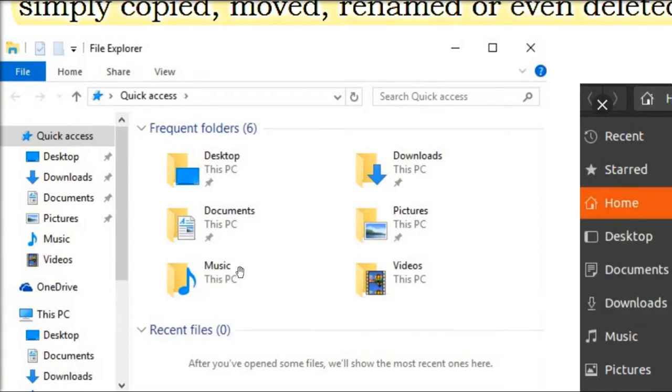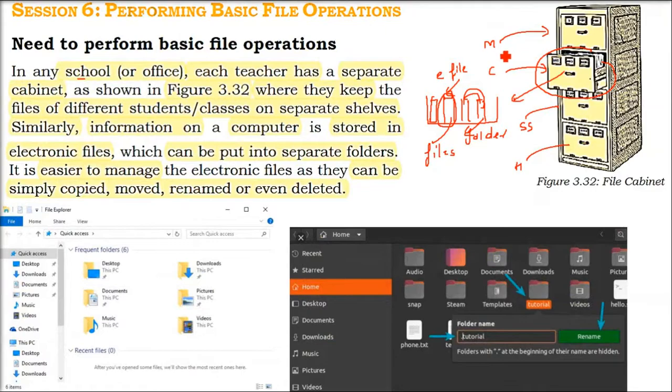So whenever you want to put files pertaining to music, you will not put them in the folder which is pictures, right? For example, the maths teacher is not going to put the files in the chemistry teacher's shelf or cabinet. So it will be mismanagement then.